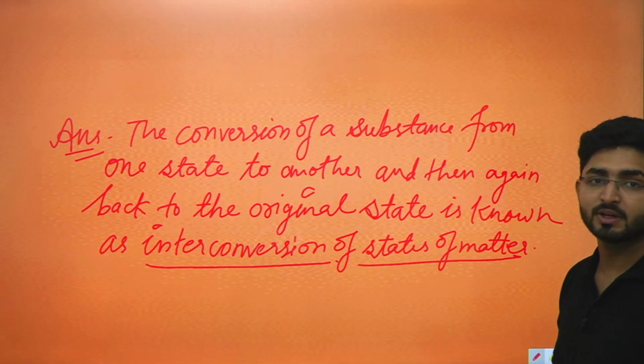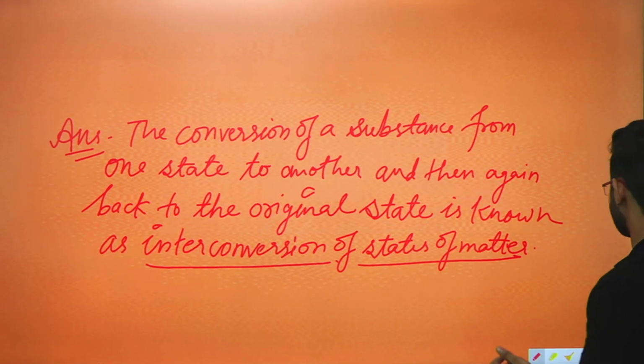Okay, this is the definition of interconversion of states of matter. You can take a screenshot now.